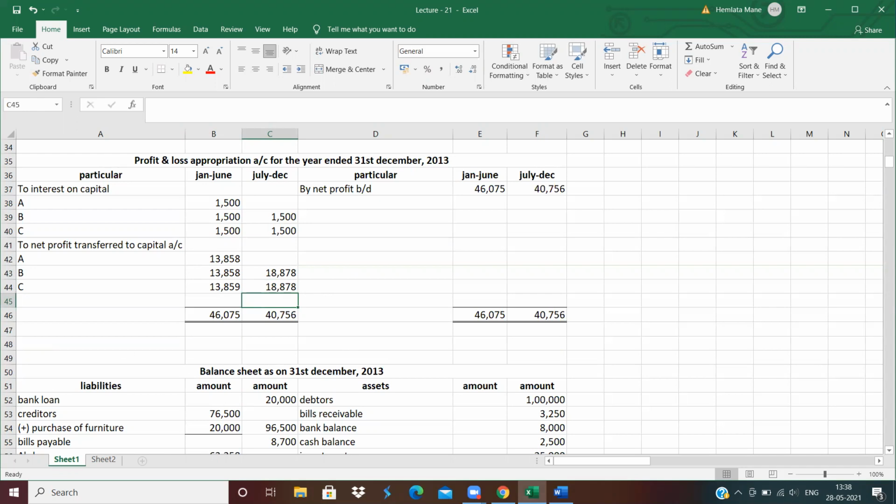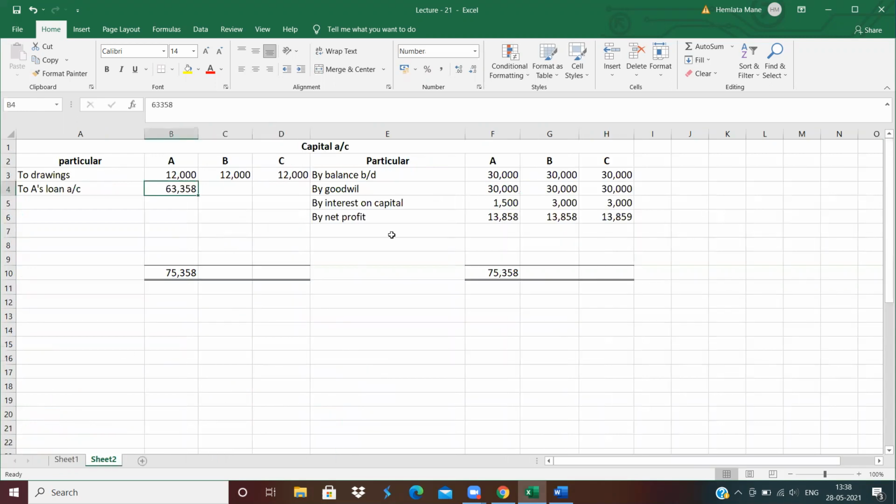Now, this net profit transfer to the partners' capital account, by net profit, B 18,878.